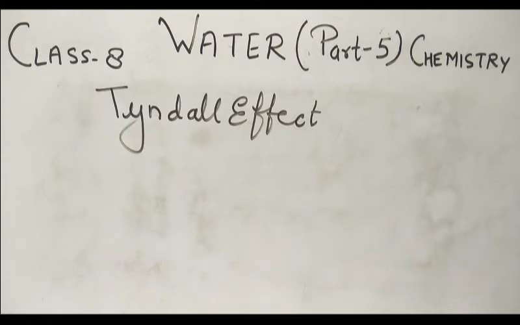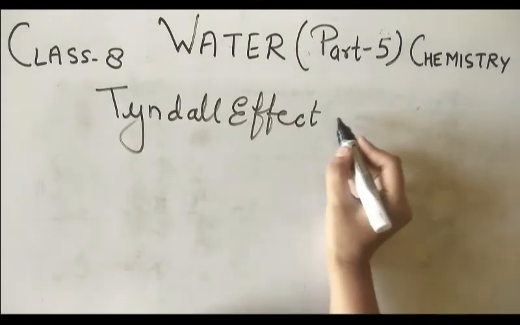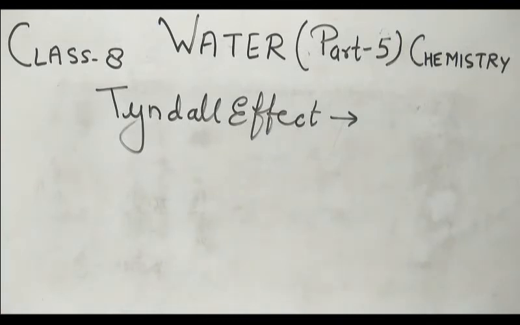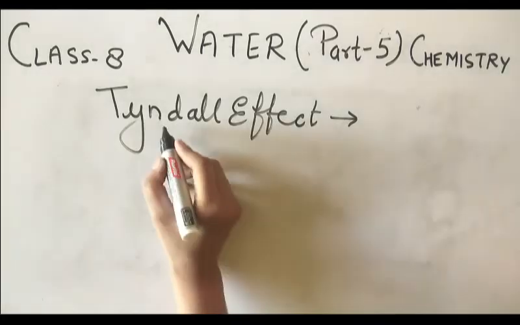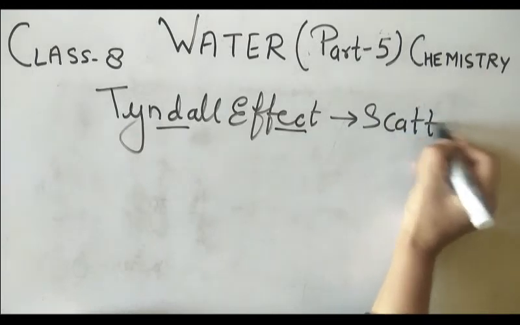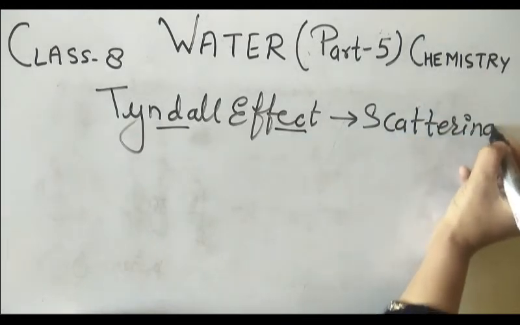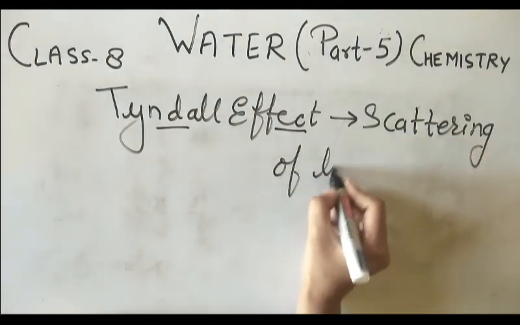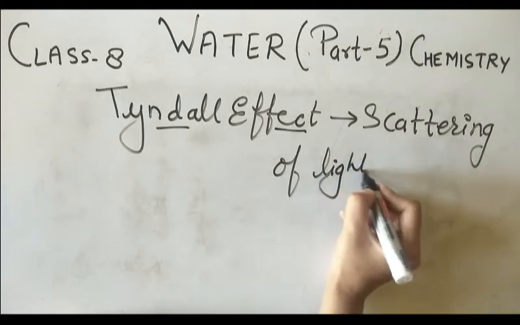Okay, so let us write the definition for the Tyndall effect. All definitions are already given in the book, but I am going to write over here. So Tyndall effect is the scattering of light. As I told you, scattering हो रही है. It is the scattering of light when it scatters through the colloid solution.